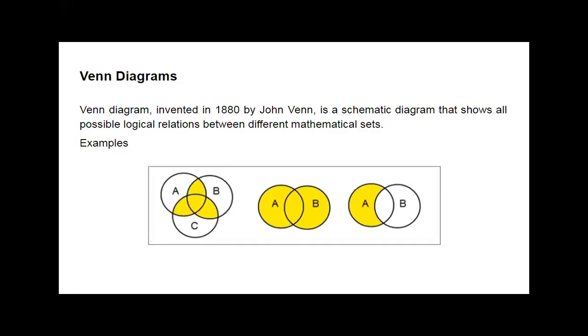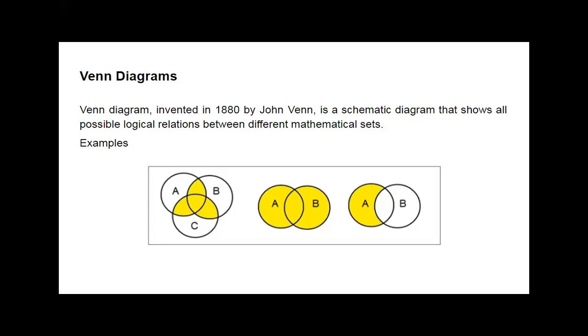Now we are going to see the Venn diagrams. What are the Venn diagrams? Now we are starting a new topic. Up till now we have revised what we saw in the last lecture. Now the Venn diagrams are here. A Venn diagram, invented in 1880 by John Venn, is a schematic diagram that shows all possible logical relations between different mathematical sets.